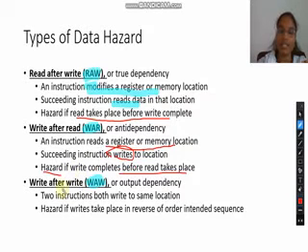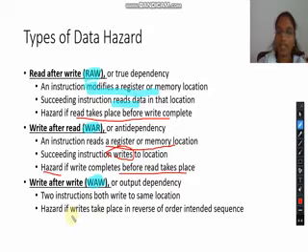The third one is the write after write hazard, or we can call it output dependency. Here both instructions are writing to the same location, so these writes have to take place in the correct order.